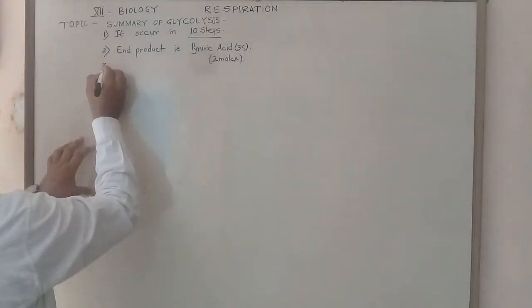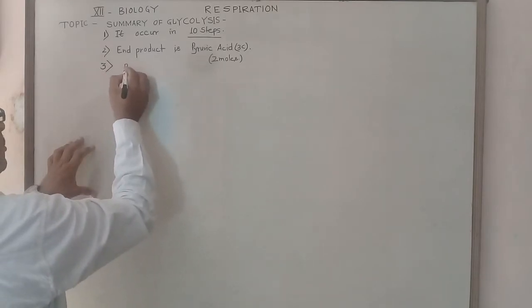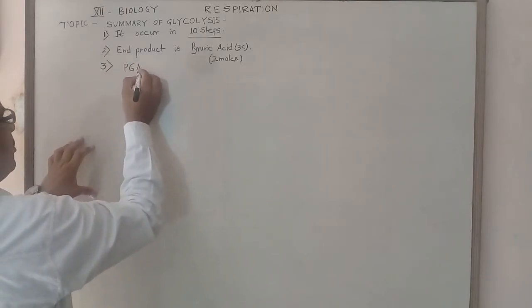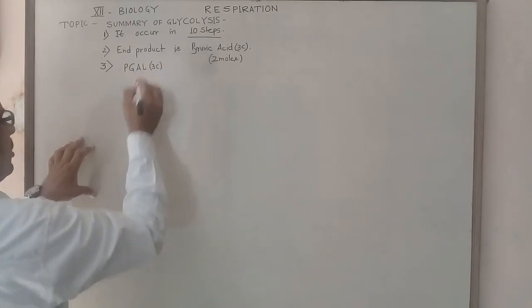Here, a few compounds like PGAL, a 3 carbon compound, are important.